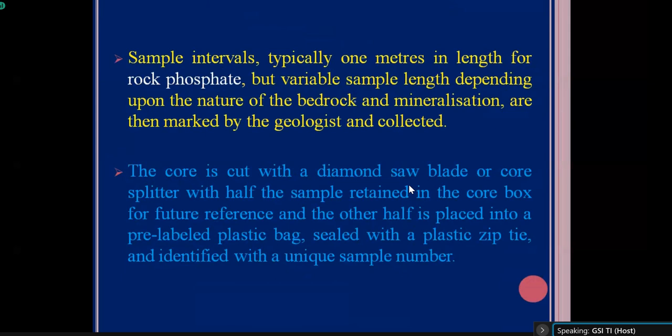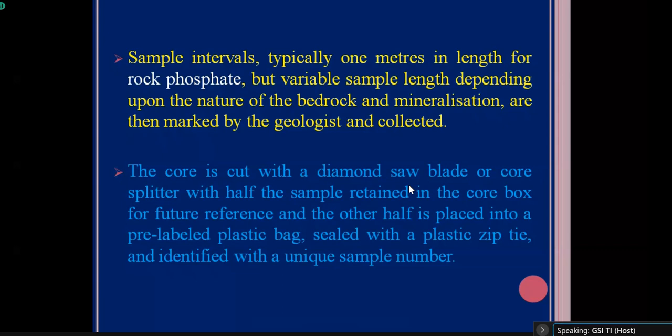But for industrial minerals such as limestone, coal, or phosphorite, the sample length will be 1 meter. Okay, so after selecting the number of samples from the core, we have to cut the core into two halves. One half will be kept in the core boxes for future reference, and the other half is powdered and sent to the chemical laboratory for chemical analysis.